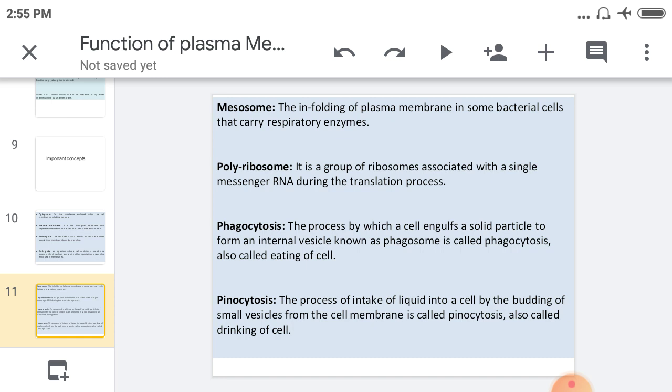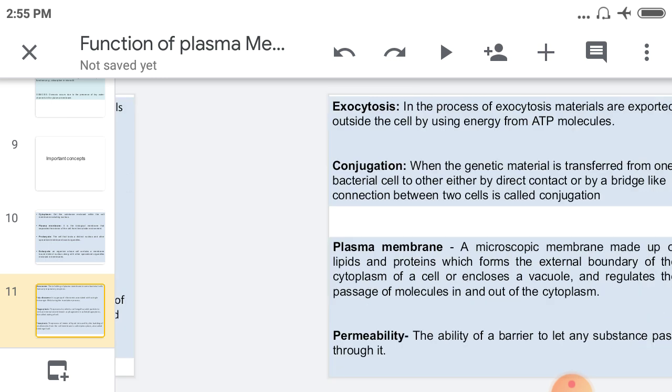Then phagocytosis. What is meant by phagocytosis? The process by which a cell engulfs a solid particle to form an internal vesicle known as a phagosome. This is called phagocytosis, also called cell eating. Then pinocytosis. Here the liquid material is present. It means the process of intake of liquid into the cell by the budding of small vesicles from the cell membrane is called pinocytosis.